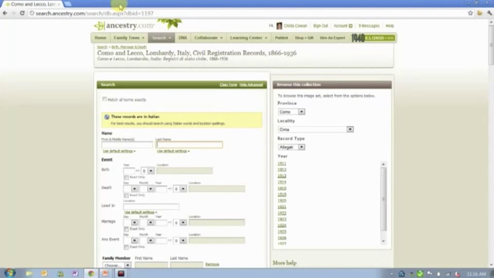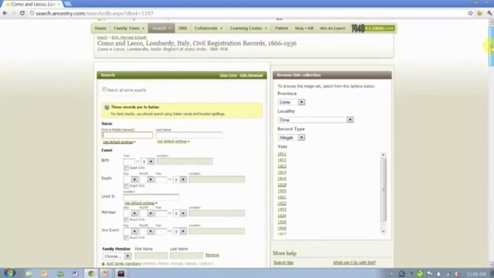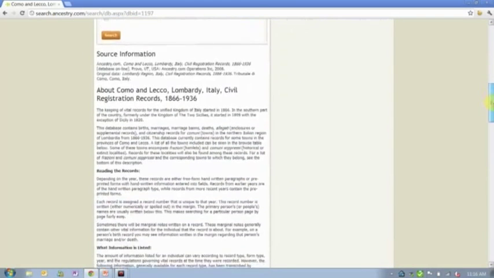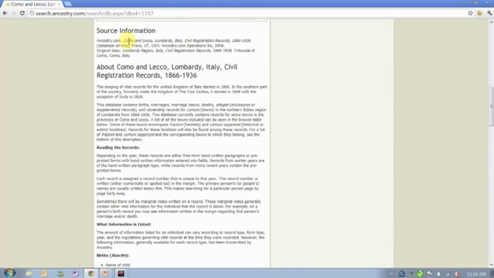But remember, these records are in foreign languages. The other thing that I want to point out, and I point this out with all databases, but it holds particularly true with foreign language and international databases: when you find the database that you are interested in, before you start searching, I would highly recommend that you scroll down past that search box and read the source information that tells you where Ancestry.com obtained those records. So in this case, we actually went to the Tribunale in Como and we digitized from original records. And so that's where we obtained these records.